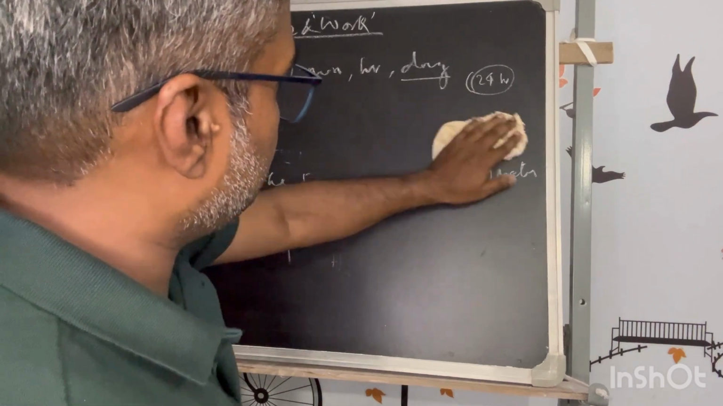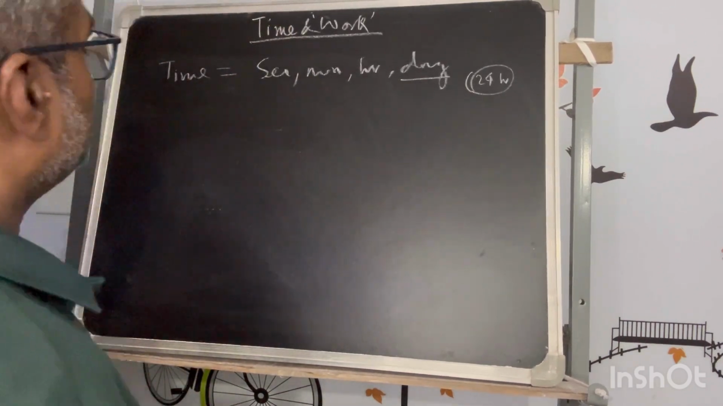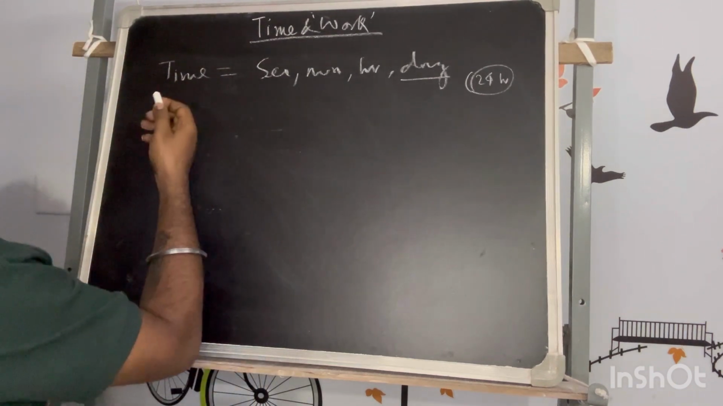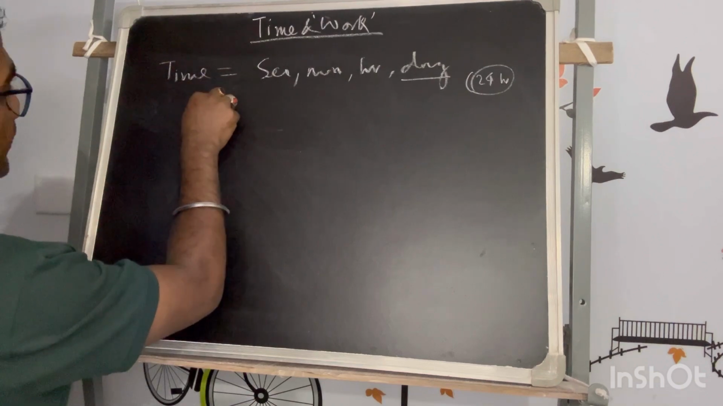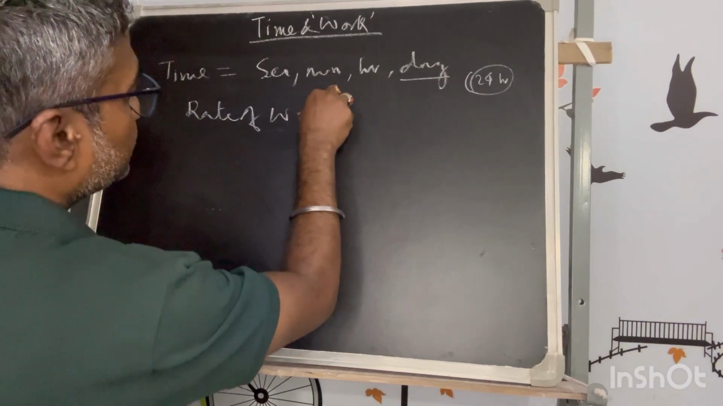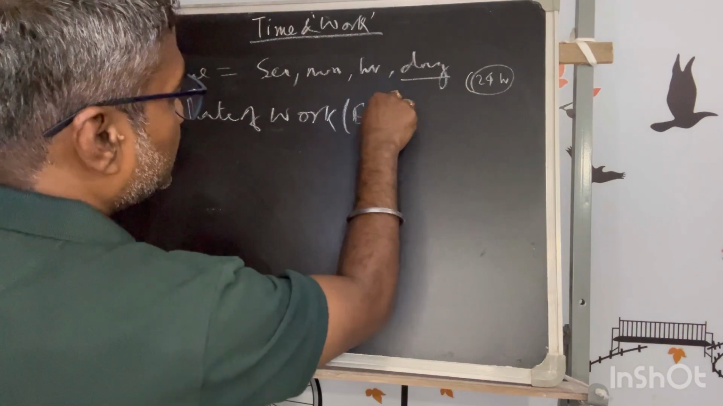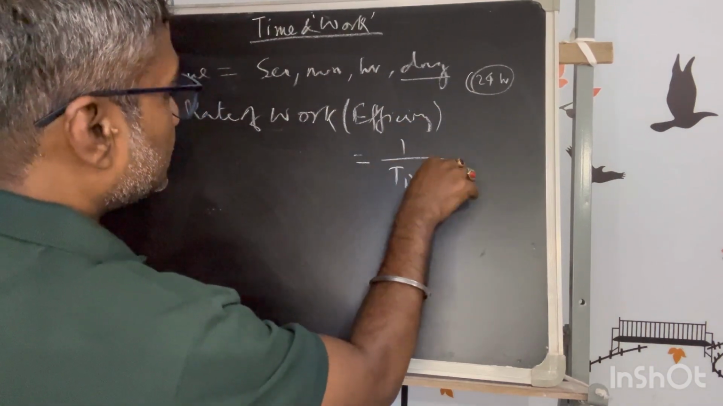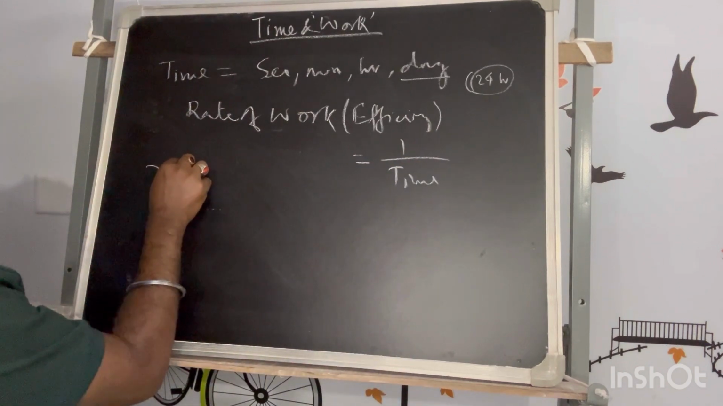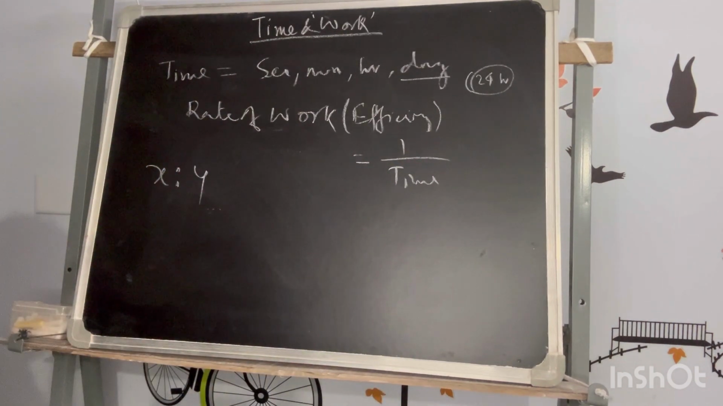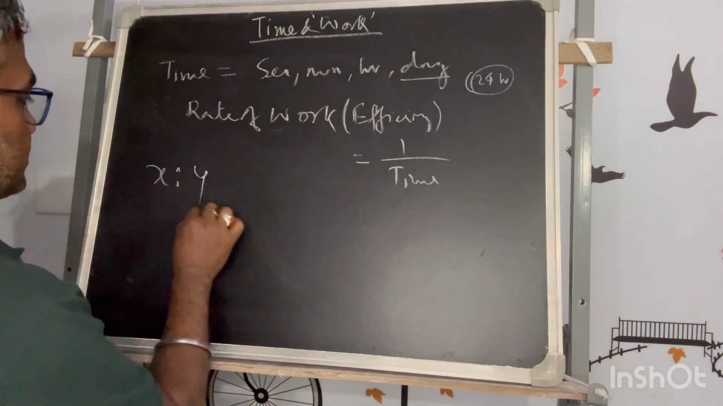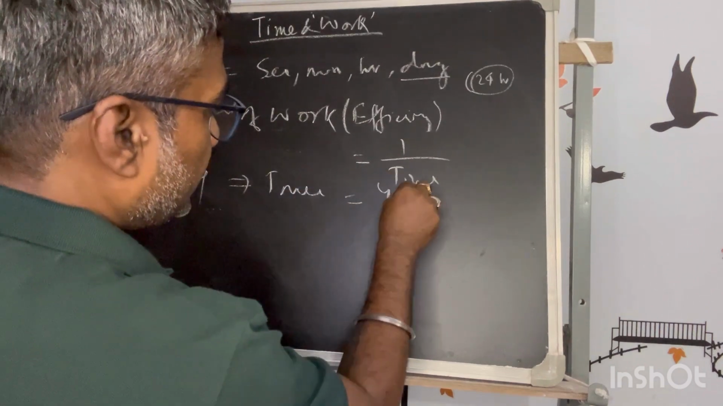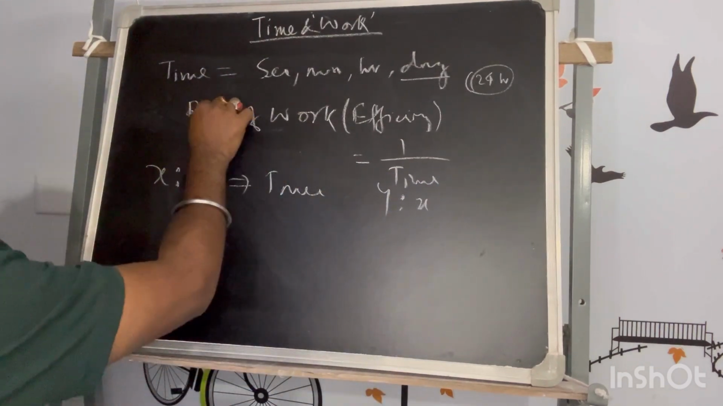The other case I have already told. As I said, the efficiency, or you can say rate of work, I will put it in brackets, is equal to 1 upon time. So if the rate of work is x is to y, their time ratio will be what? Y is to x. Why is it so? Because these are inversely proportional.